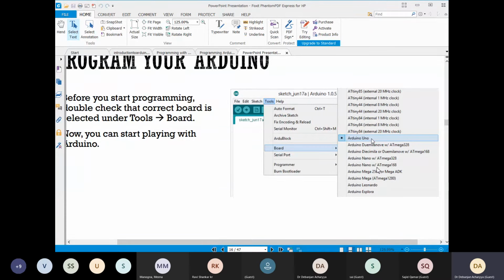Similarly, if you want to reduce cost, you have to go for a lesser amount of memory and a very low cost microcontroller, because the main money consumed on these boards is the microcontroller.